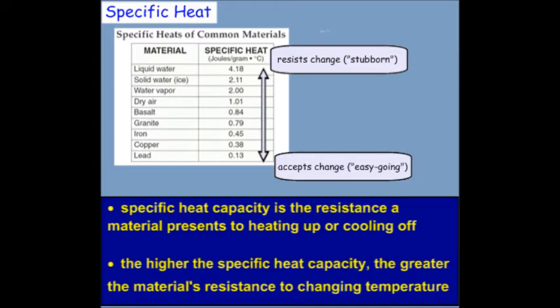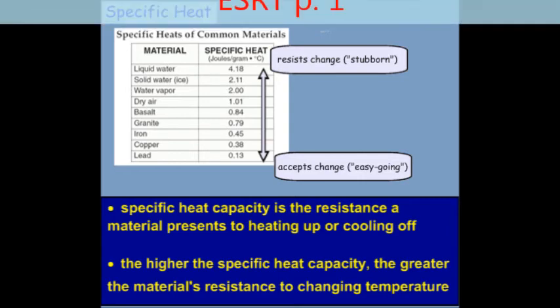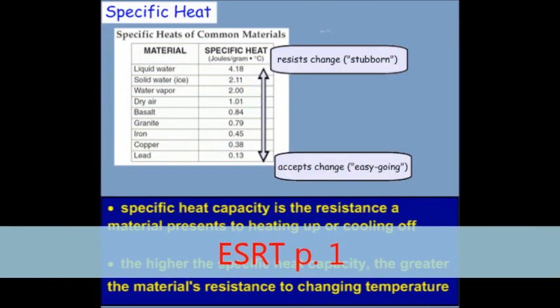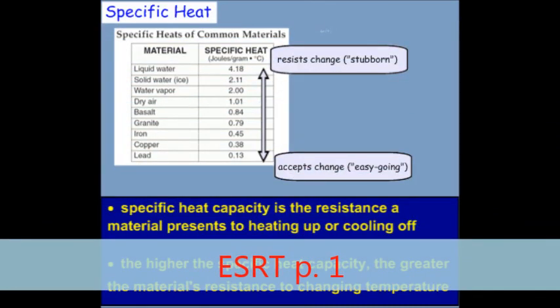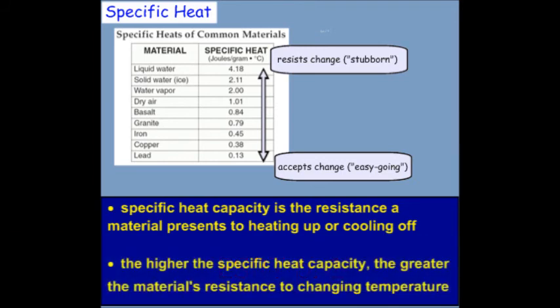The last thing we're going to talk about this week is specific heat. Specific heat capacity is the resistance a material presents to heating up or cooling off. The higher the specific heat capacity, the greater the material's resistance to changing temperature. On page 1 of your reference table, it lists in order from the highest specific heat value to the lowest, and we can think of the materials that have the highest specific heat as being very stubborn and resisting change, and the ones that have a low specific heat value as being very easygoing and changing very easily.